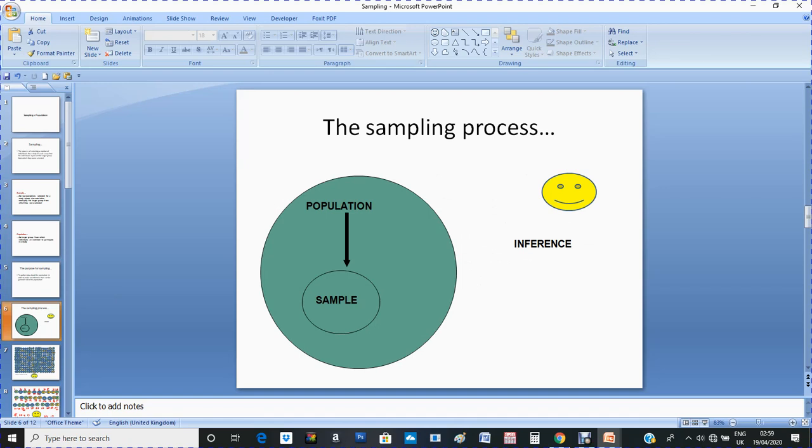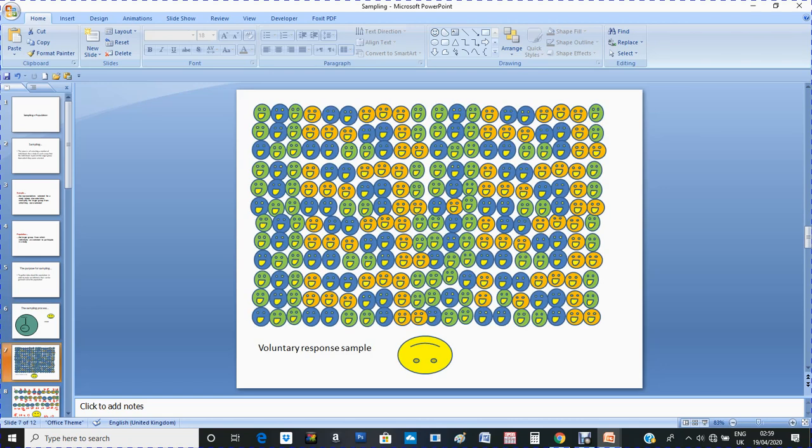We're going to select a sample. This sample should be unbiased and representative in order to generalize the inference that I get from this sample. We said we have bad methods in sampling, and we have good methods.